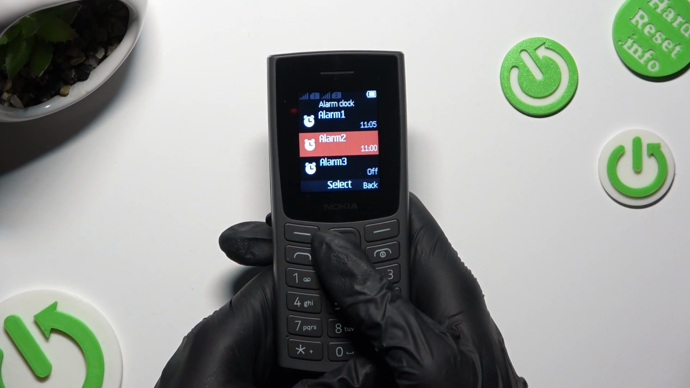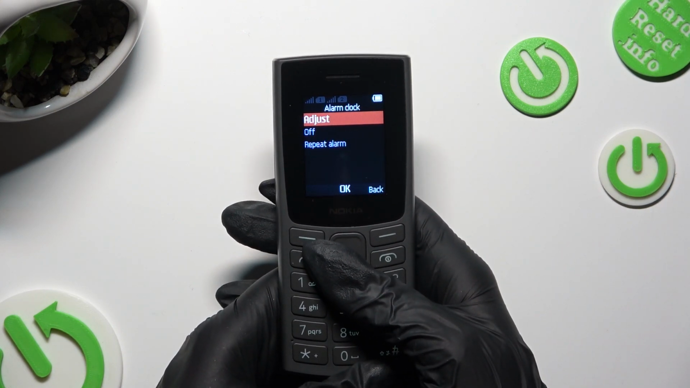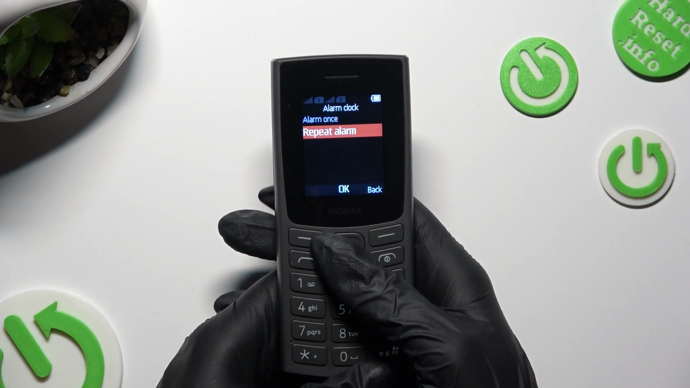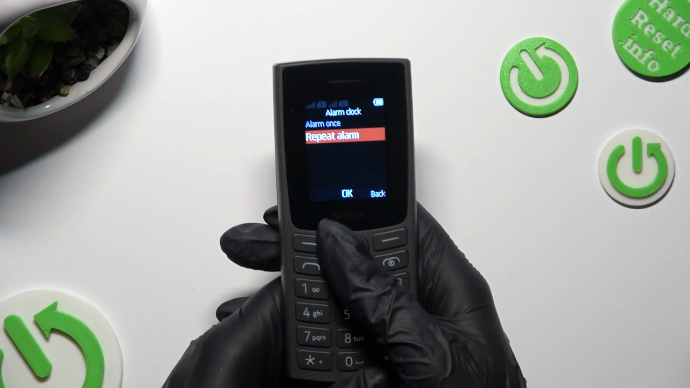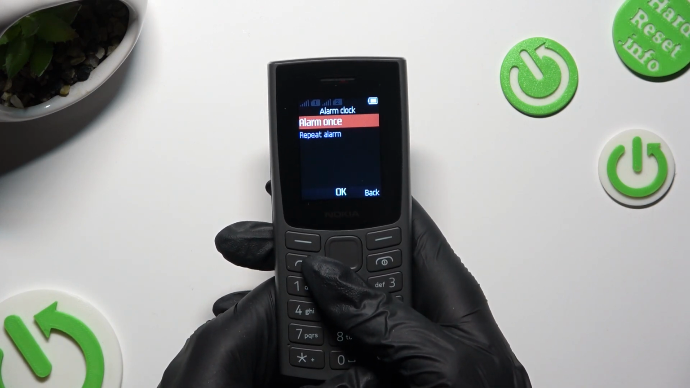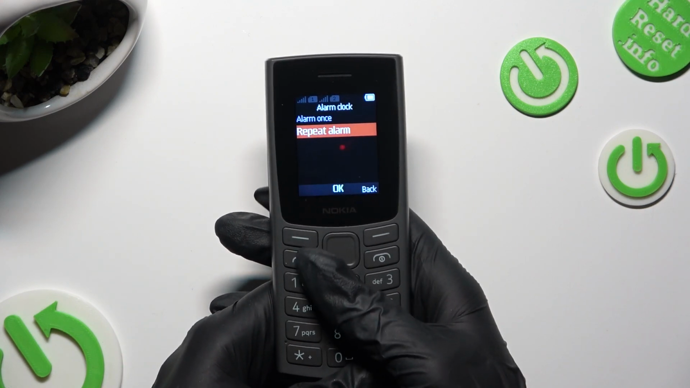Now select the same alarm again and tap on Repeat Alarm option. Decide if you wish to repeat it once or adjust Repeat Alarm section. I will adjust it.